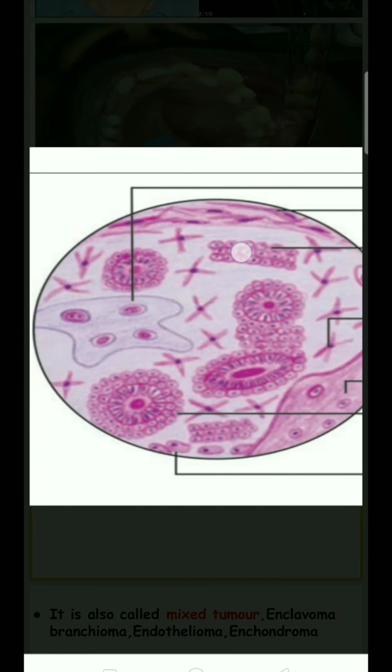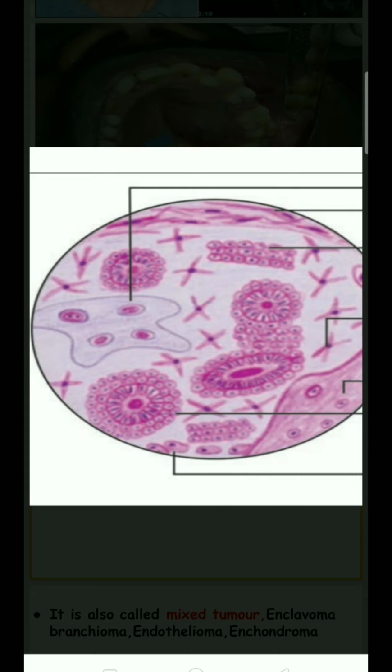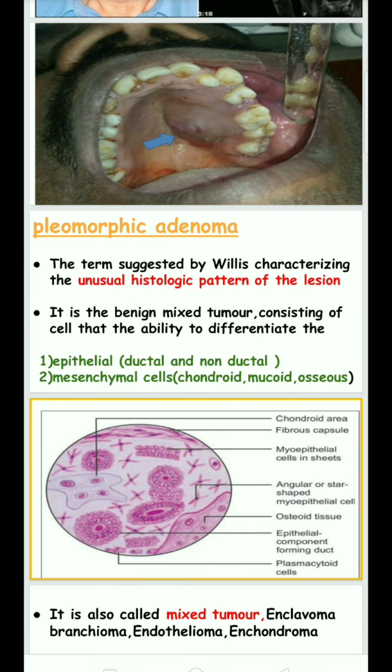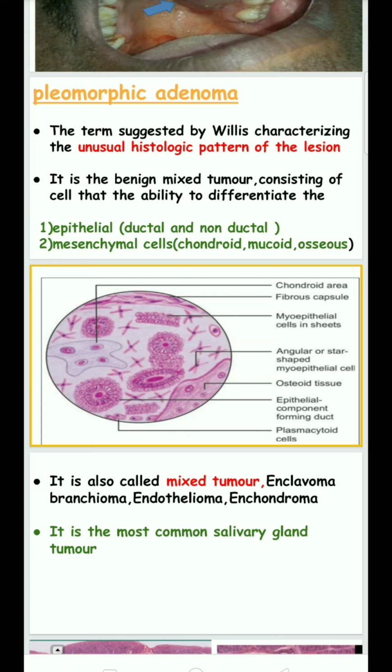The epithelial cells are ductal and non-ductal cells, and the mesenchymal cells are mucoid, osteoid, and other types of cells. So it is a mixed type of cells present in this tumor, so it is called a mixed tumor. Enclavoma, branchioma, endothelioma, and enchondroma are also other names of pleomorphic adenoma.